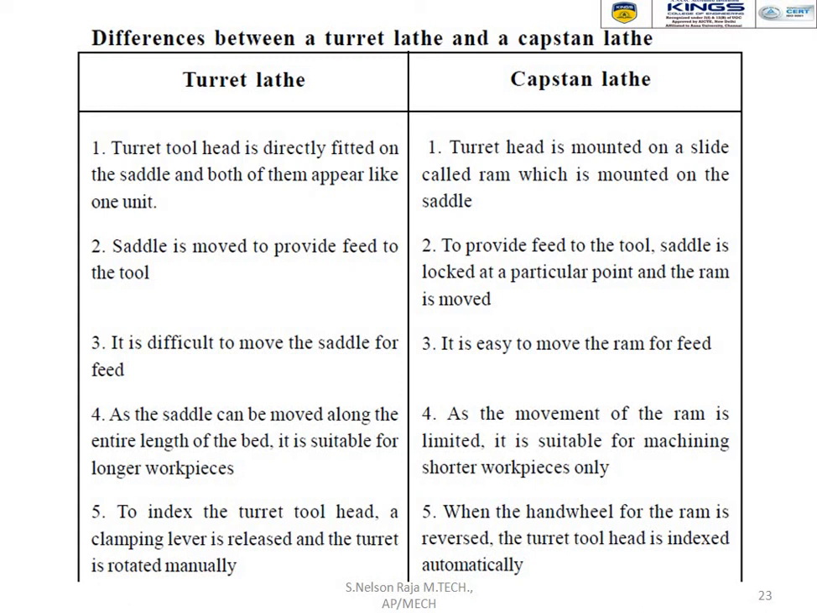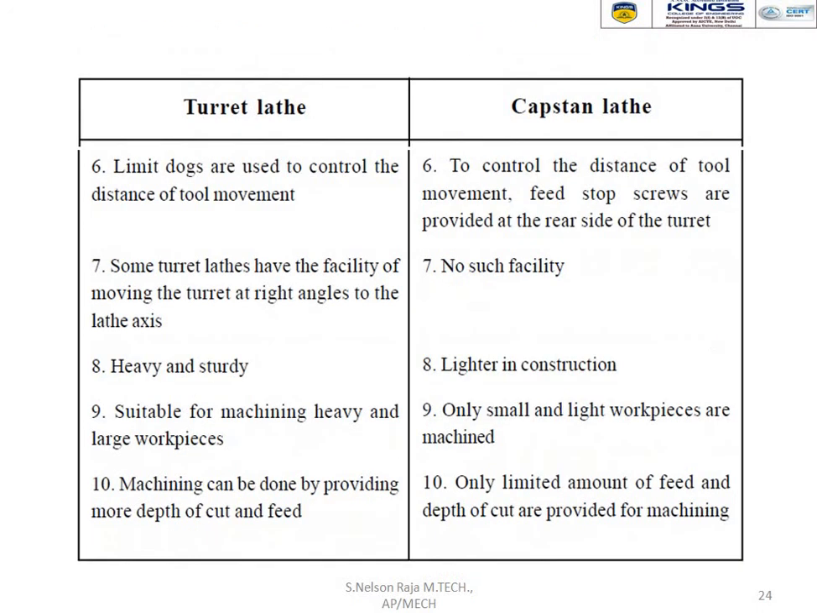And the fifth point, in the turret lathe, to index the turret tool head, a clamp lever is released and the turret is rotated manually, because the turret lathe doesn't have an indexing mechanism; there is only a bar feeding mechanism. But the capstan lathe has the indexing mechanism. So when the hand wheel for the ram is reversed, the turret tool head is indexed automatically by using the indexing mechanism. And the sixth point, limit dogs are used to control the distance of tool movement in the turret lathe. In the capstan lathe, to control the distance of tool movement, feed stop screws are provided at the rear side of the turret.